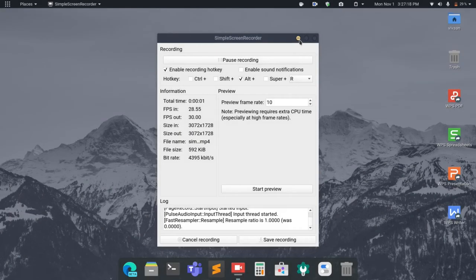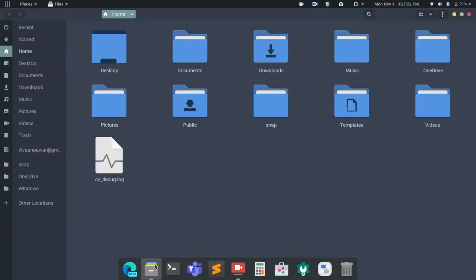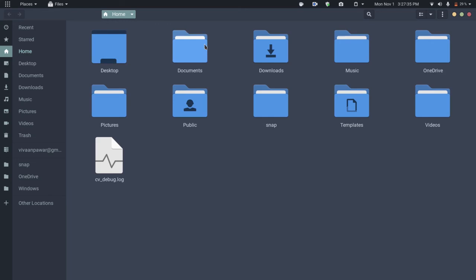The third tip is for File Explorer, to make Ubuntu File Explorer look and feel more like Windows File Explorer. There are two things which are missing in Ubuntu File Explorer. First, which is very important, if you want to create a shortcut of any folder, you can't in Ubuntu. And if you want to change the folder icon, you can, but it's a little bit tricky.